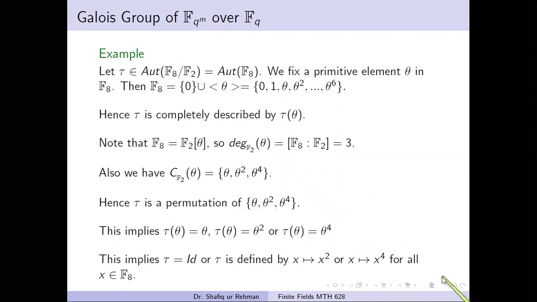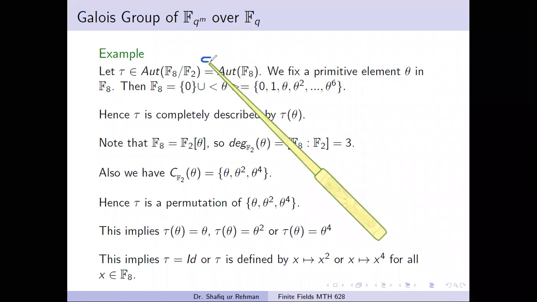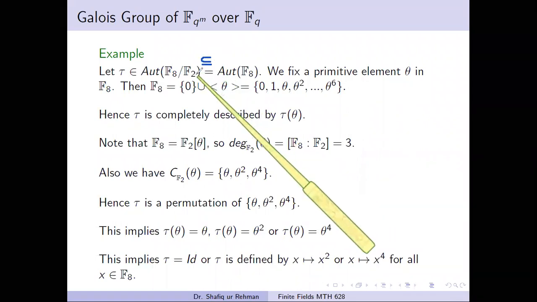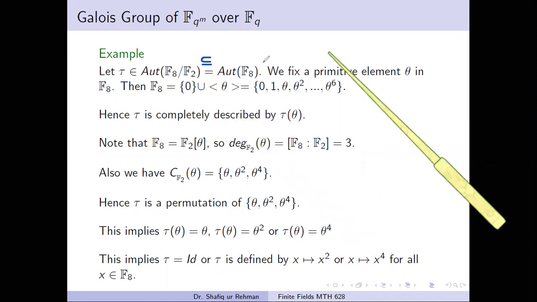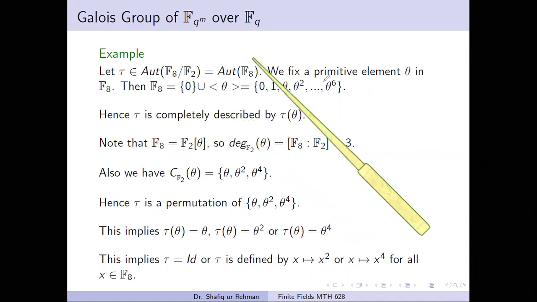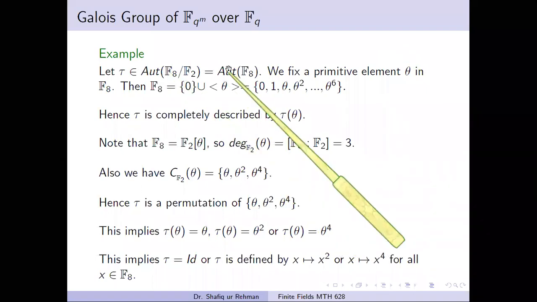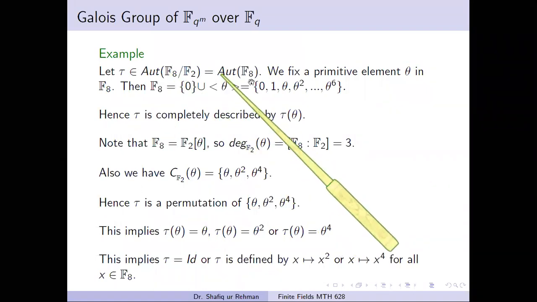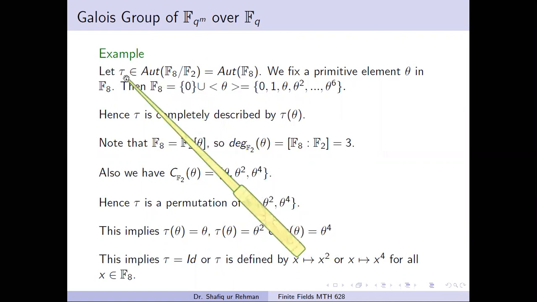In general, if the ground field is not a prime field, then in general we have this connection. This is a subgroup of this. But if this is a prime subfield F2, then in this case both the sets are the same. Anyhow, we take an automorphism tau of F8 over the field F2. That means tau fixes the elements of F2.